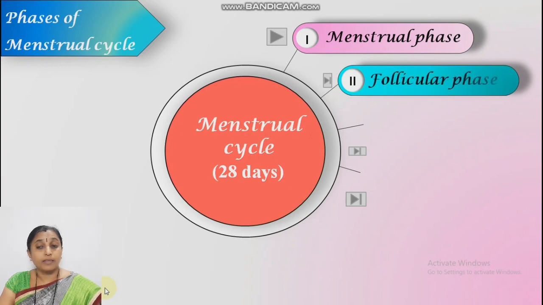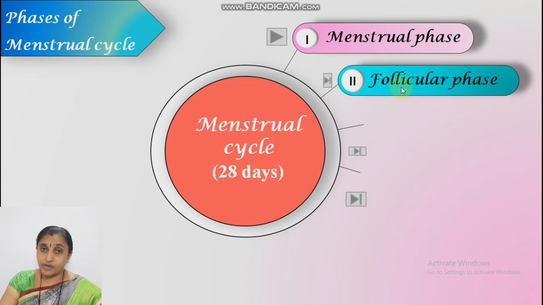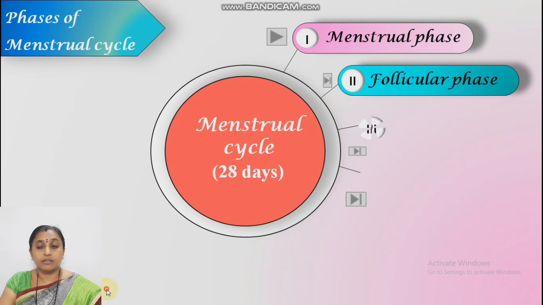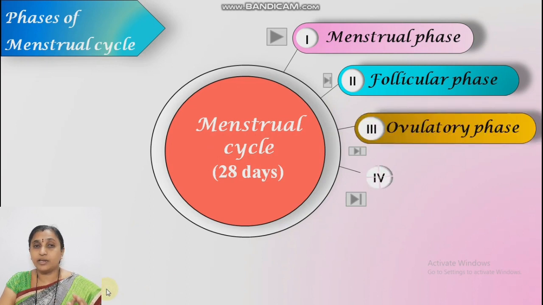Second, the follicular phase, which is also known as the proliferative phase. Why is it known as follicular? Because it helps in the development of follicles: primordial follicle, primary follicle, secondary follicle, maturing up to the Graafian follicle. That is the follicular phase. Third, the ovulatory phase. The name indicates that during this phase ovulation occurs. Ovulation, that is the release of the ovum from the ovary.